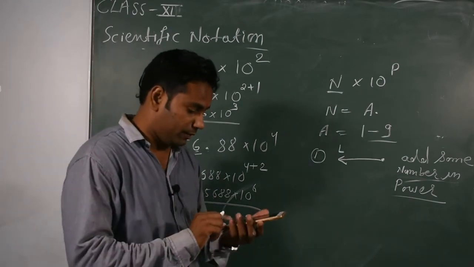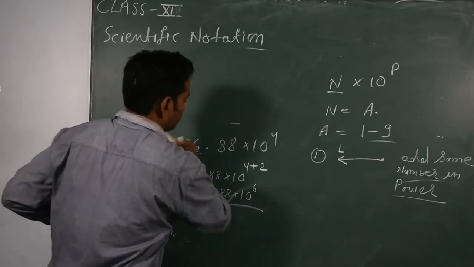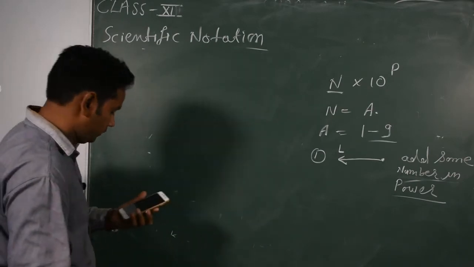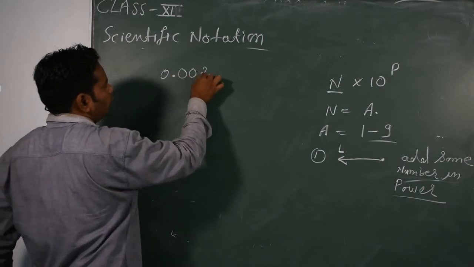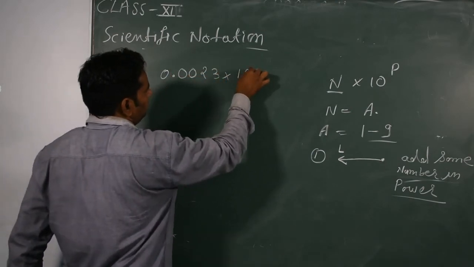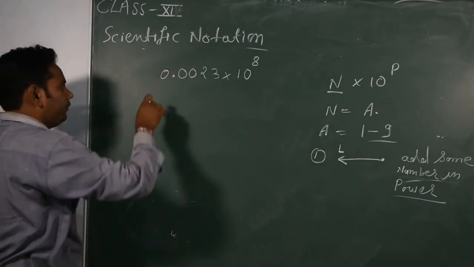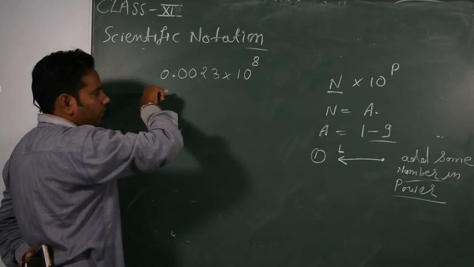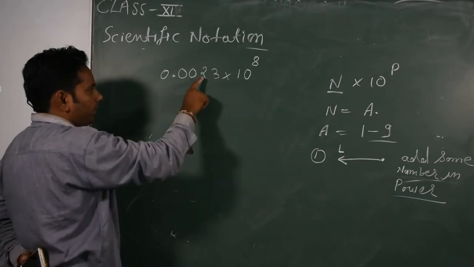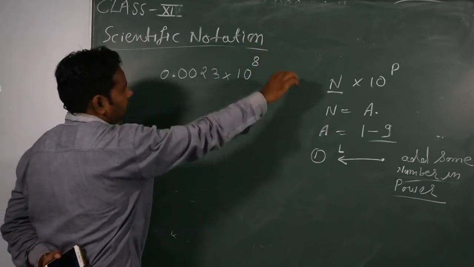Clear? Then one more example: 0.0023 into 10 to the power 8. Now if I move the decimal point to the right side, between 2 and 3, it is scientific notation.